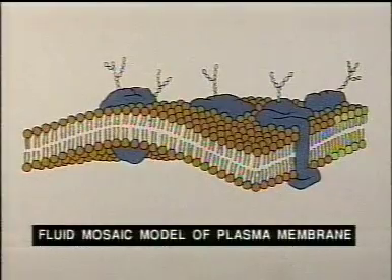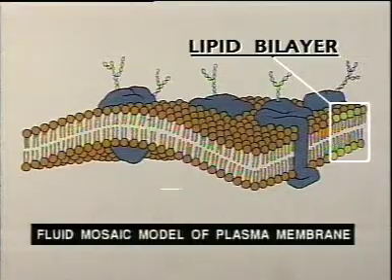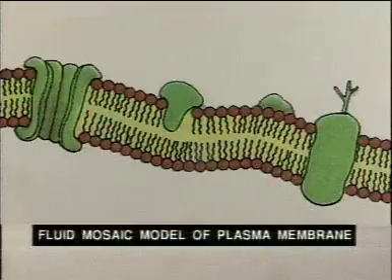Structurally, the cell membrane or plasma membrane is a very complex structure, as you can see in the model. We say that the plasma membrane is composed of a lipid bilayer sandwiched between two protein layers. So this is what we call a unit membrane. Now let's discuss the fluid mosaic model.